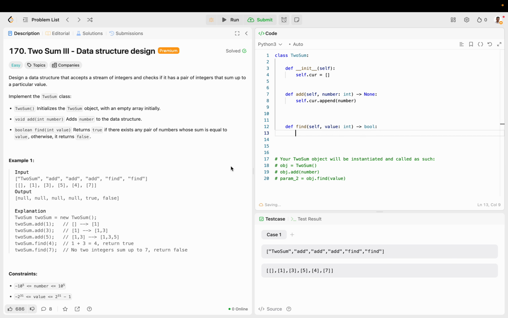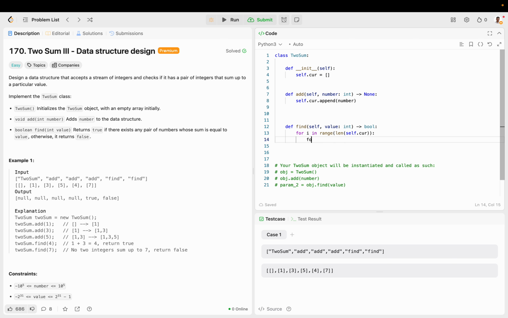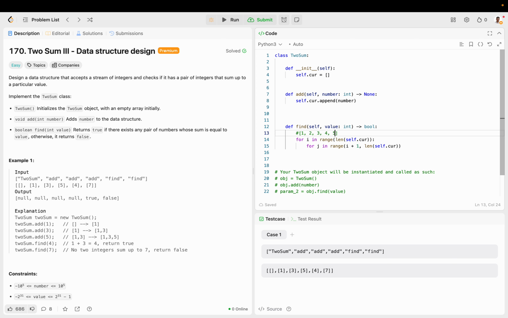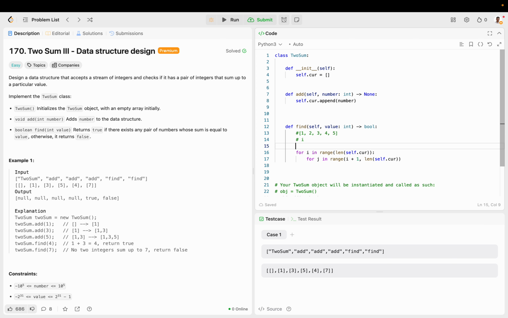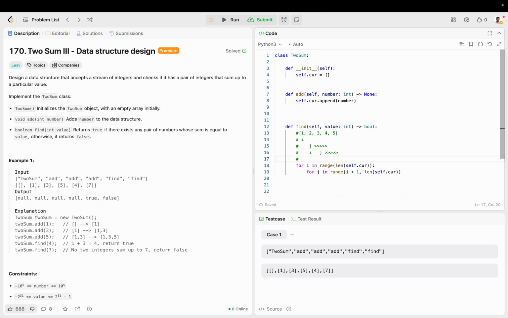And then here, iterate over our array. So the pair of numbers cannot be equal. That's why j starts right in front of i. So for example, if you have an array like this, at every turn, i starts here, j goes to the end. I starts here, j goes to the end. And you keep doing this until you get here, or if j is out of bounds, which it's going to be as soon as i gets here.